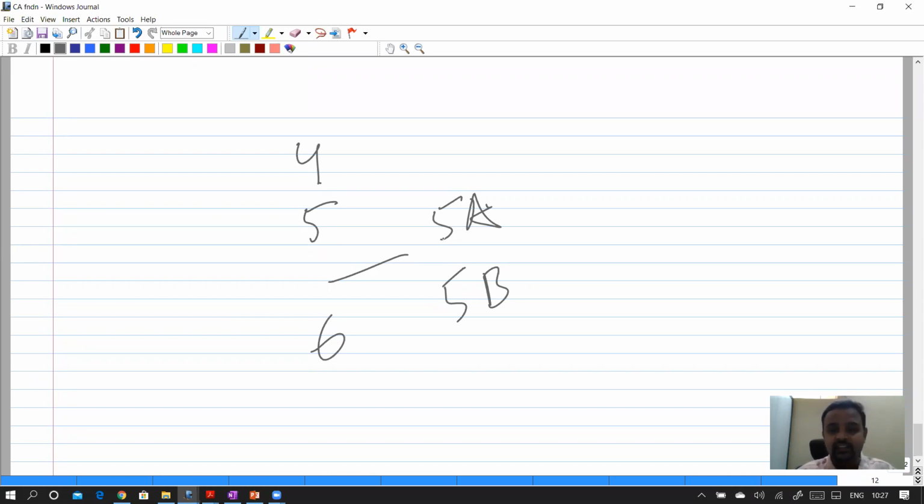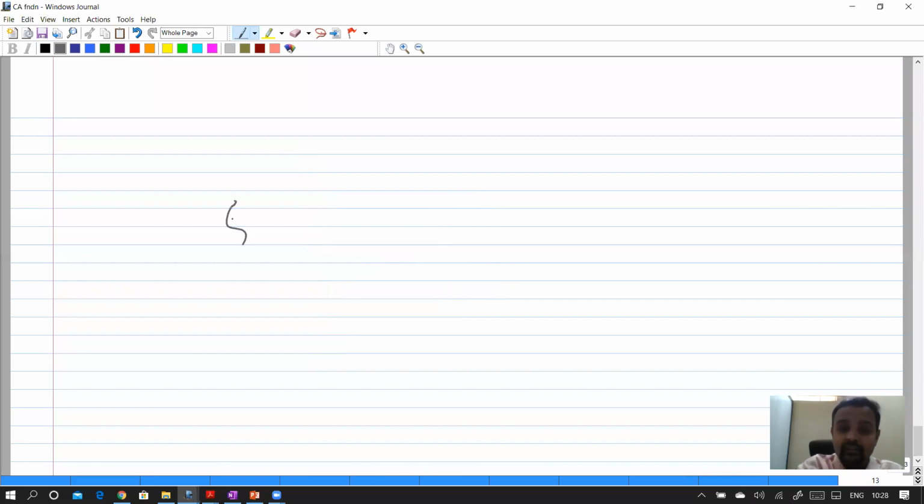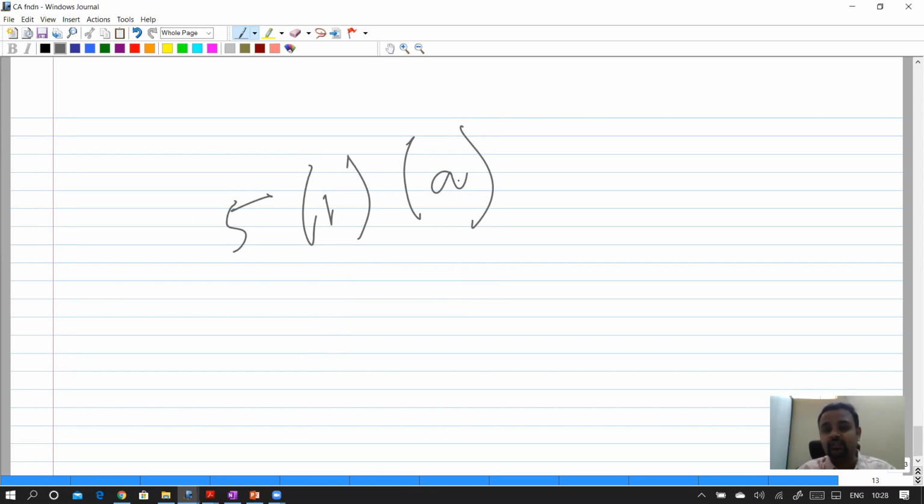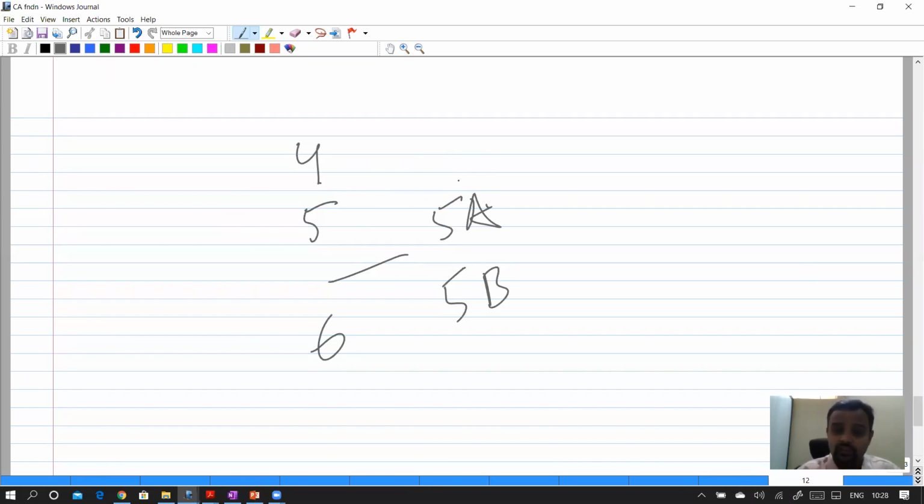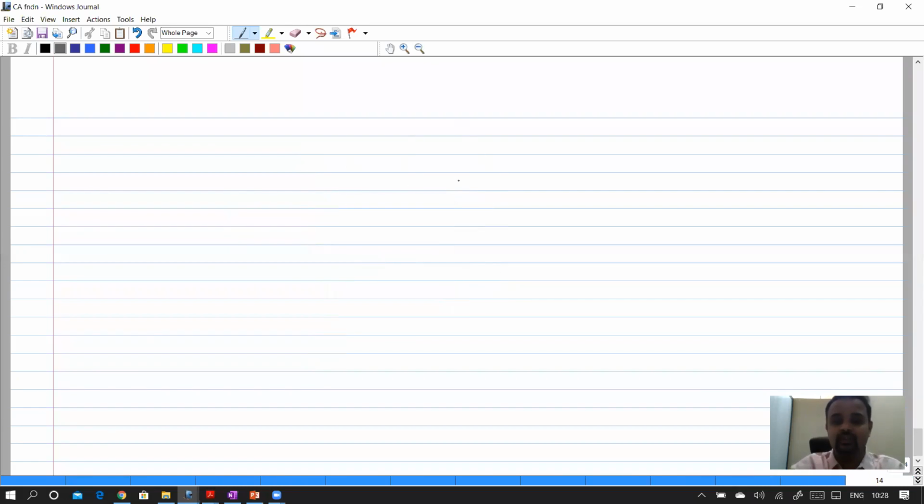Please understand, Sahil, this is not a subsection. How will I write section 5? This way. Subsection 1 this way. And if I am writing a clause, it is within brackets. So when we are talking about section numbers, 1, 2, 3, 4 can be used.